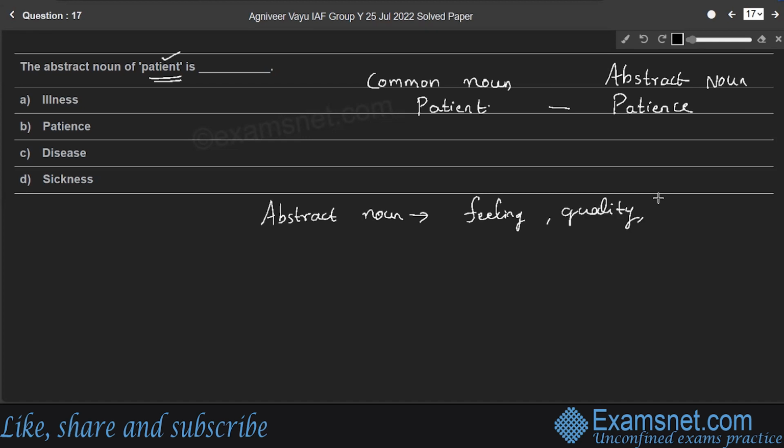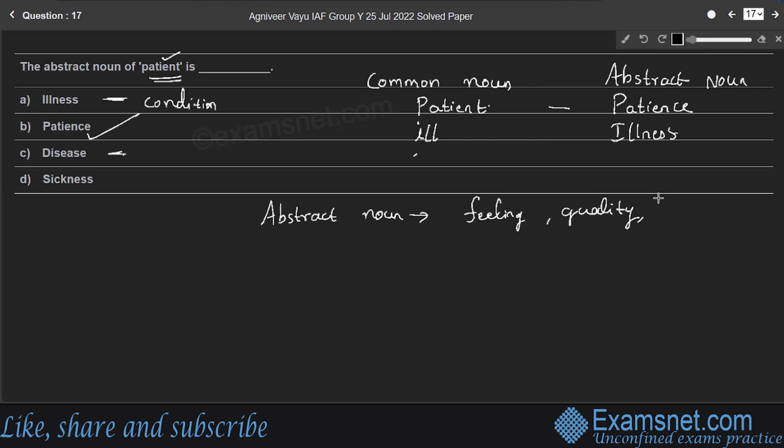So look at the other options here. Option B is the answer. Illness. Illness is an abstract noun form. So it is a condition, right? Illness is a condition. So illness is abstract form and its common noun form is ill, whereas the remaining options, disease.